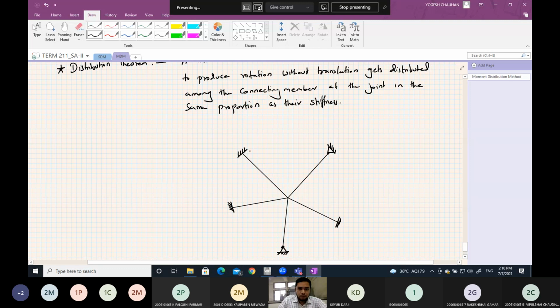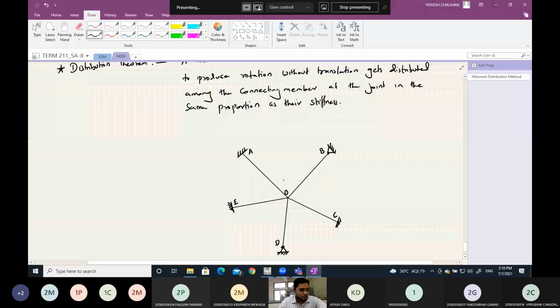Let members AO, BO, CO, DO and EO meet at a joint O, and these members are rigidly connected.